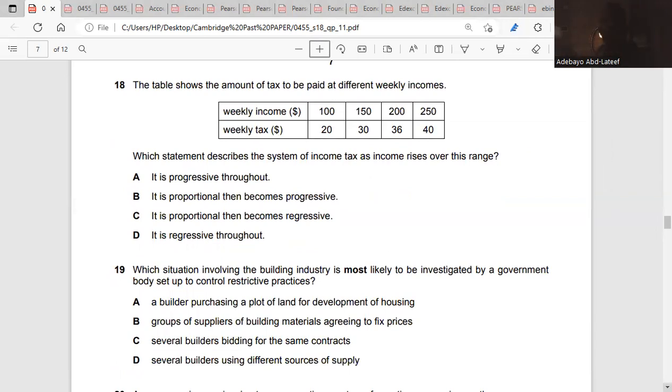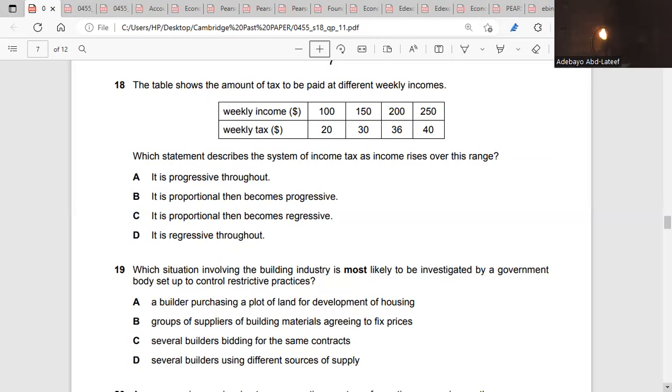The table shows the amount of tax to be paid at different weekly incomes. Which statement describes the system of income tax as income rises over this range? A, it is progressive throughout. B, it is proportional, then becomes progressive. C, it is proportional, then becomes regressive. D, it is regressive throughout. So let's check.